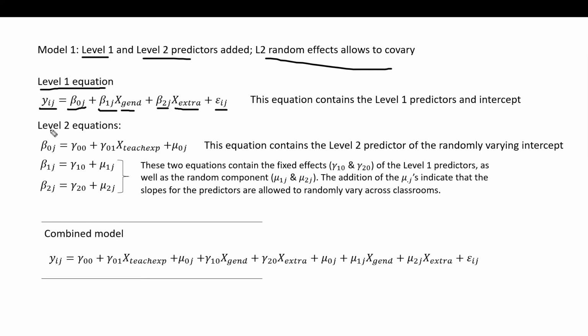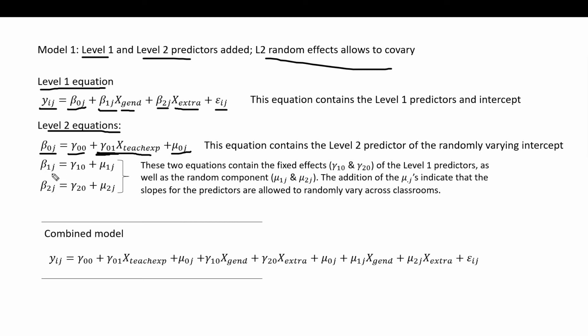Then you've got plus beta 1J times our gender variable, plus beta 2J times extroversion, plus residual error at level 1. So the level 2 equations now, you can see that we have beta 0J for our intercept. And in this case, previously we had it equal to gamma 00 plus mu 0J. And now we're adding in a predictor of the variation in the classroom intercepts. And that predictor is teacher experience. So the gamma 01 right here is essentially the regression slope associated with teacher experience, which is being used as a predictor of the variation in the intercepts.